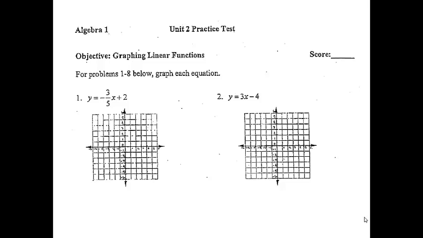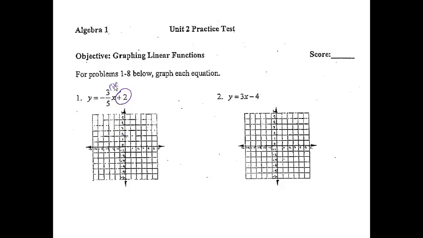For problems 1 through 8 below, graph each equation. Problem number 1, y equals negative 3/5 x plus 2. I'm first of all going to circle the number that doesn't have the x in it because that's my starting point, that's my y-intercept. So I'm going to start up at a y value of 2. And then from there, the slope is negative 3/5.